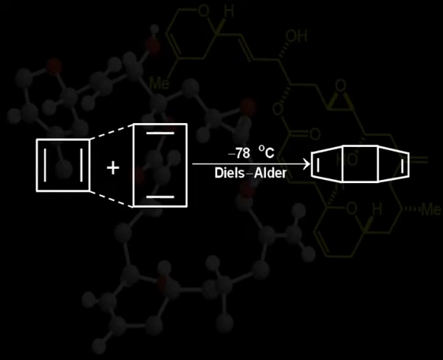Here we can see how it is being dimerized. These are 2 units of cyclobutadiene molecules, and at this low temperature they react with each other. This reaction is known as the Diels-Alder reaction, a very popular reaction, and this adduct is being formed.